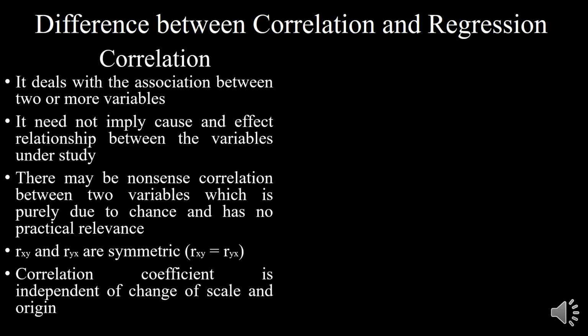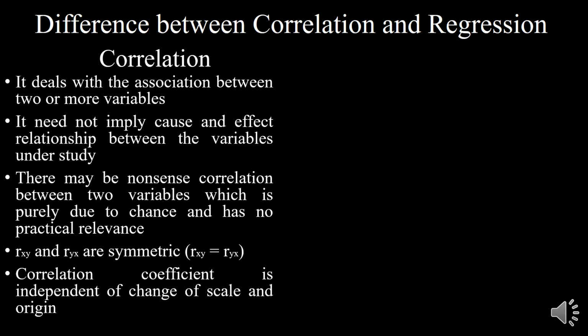Independent of change of origin means, for the given variables, if all the values are subtracted by a particular value or added by a value, it is not going to have any impact on the correlation coefficient.